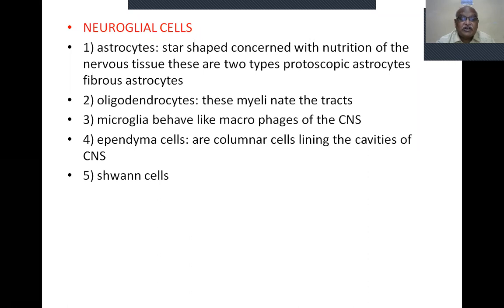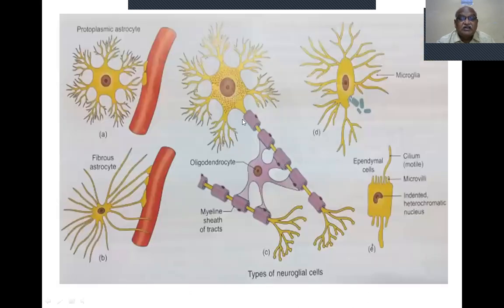Now I want to show you the diagram of astrocytes where they are present. This is the protoplasmic astrocyte and the fibrous astrocyte. The shape of the protoplasmic astrocyte and the fibrous astrocyte is entirely different. Both are associated with nutrition. This is the blood vessel of the central nervous system where they are present. This is the protoplasmic astrocyte, this shape is different, whereas the fibrous astrocyte gives projections. So the dendrites are more in number in the fibrous type. This is the fibrous type. This is the protoplasmic type.